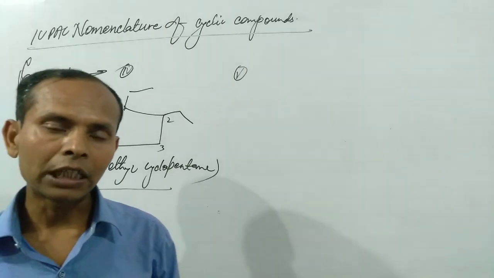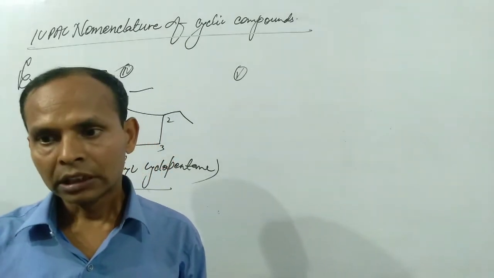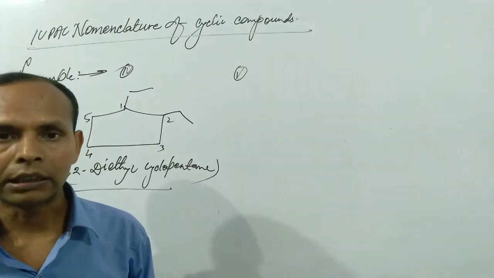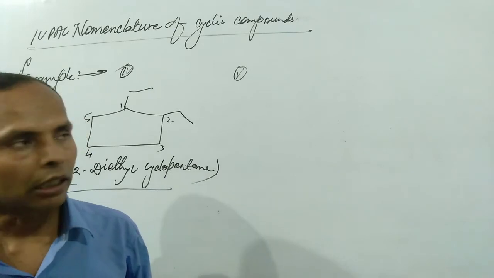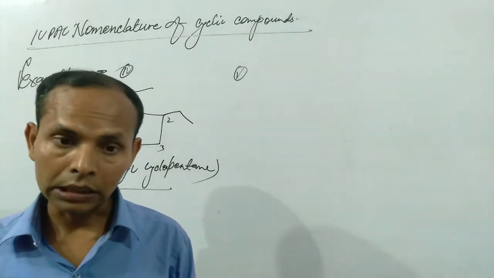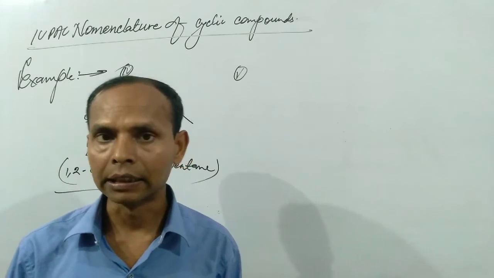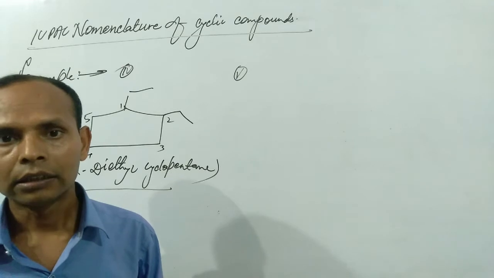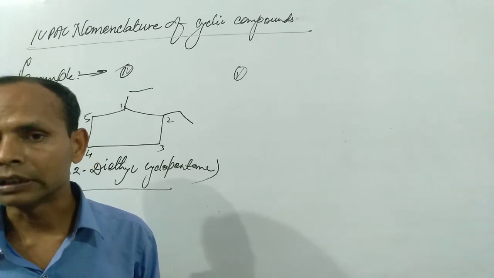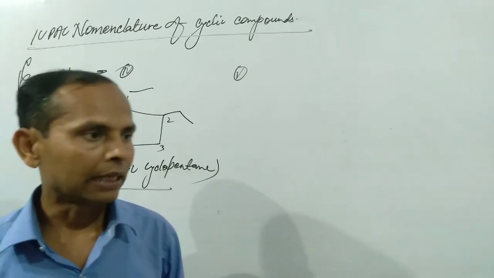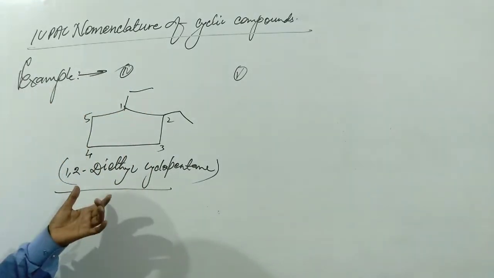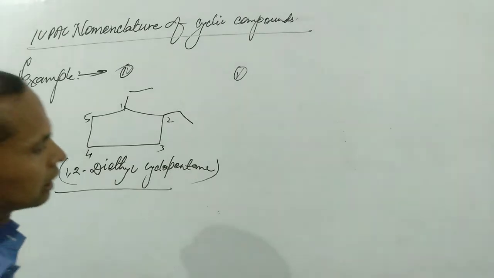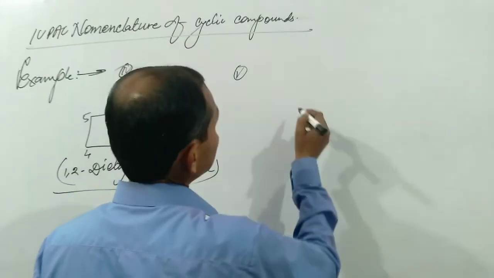In previous classes we have learned that in case any constituent is present in the longest possible carbon chain, so the counting of carbon atom will start from constituent side. Similarly, in this case also, in case any constituent is present in the cyclic ring, so the numbering of carbon atom start from this constituent side, and the total number of carbon atom will represent the name of parent hydrocarbon. In this case, the parent hydrocarbon will be cyclopentane, because this is the cyclic compound. We take another example.